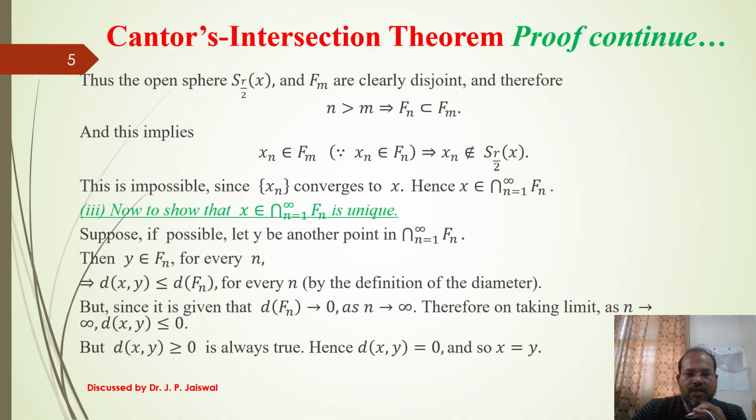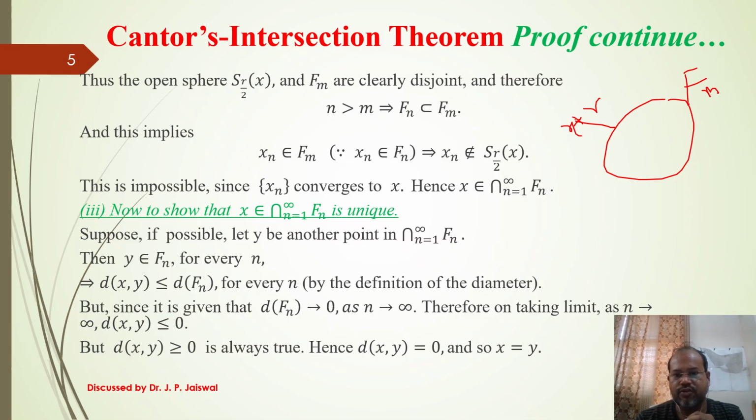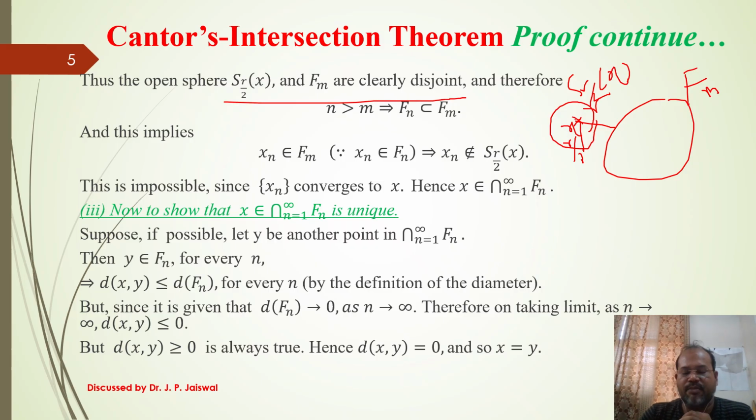Now since the distance between fm and x we have taken as r, I construct an open sphere of radius r by 2 around x. Definitely this sphere and fm have an intersection that is disjoint, meaning nothing is common.